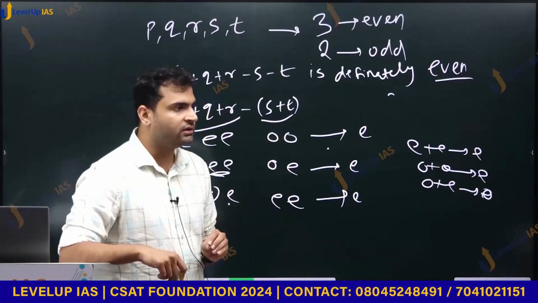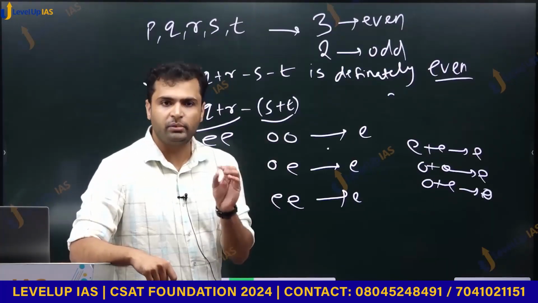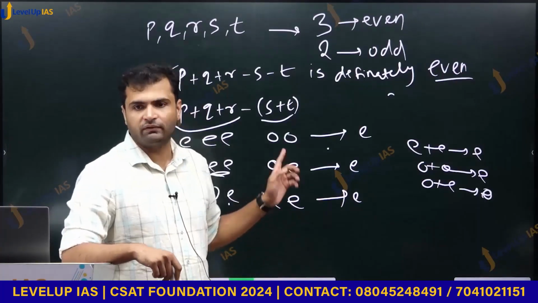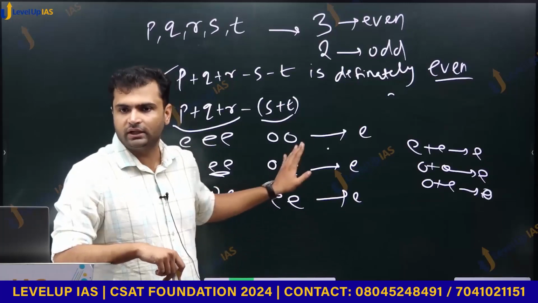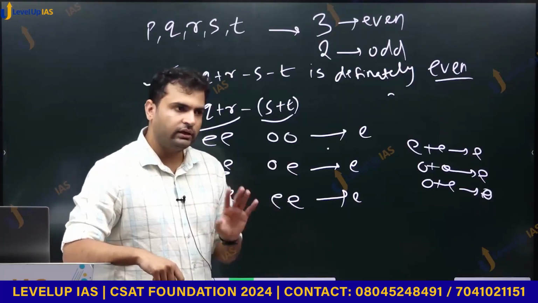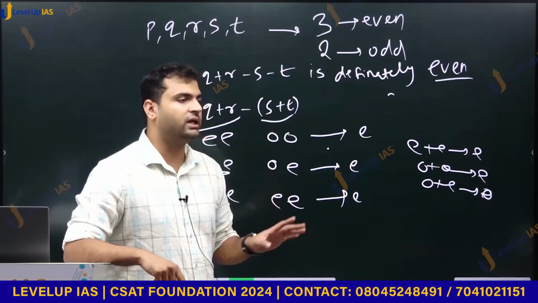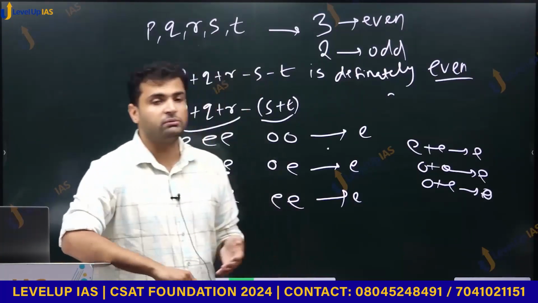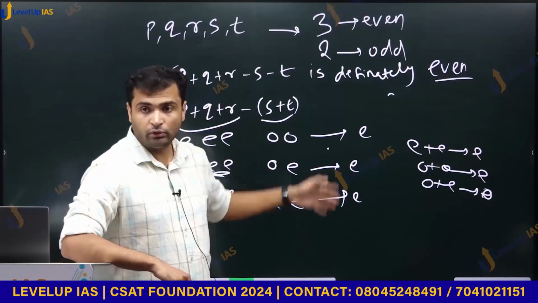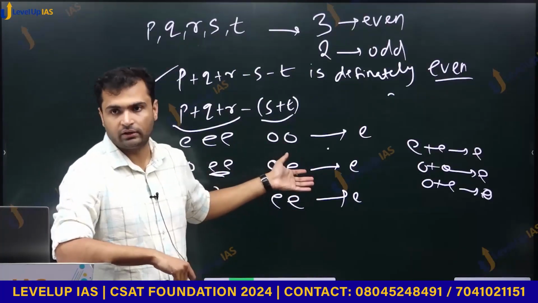So this question was perhaps a bit lengthy to solve in the examination hall, but it was definitely not difficult. Can we say that this question is difficult? There is no difficulty involved here. Lengthy, yes, possibly. In the examination hall, it may not be possible for you to immediately do all these things which I did right now.